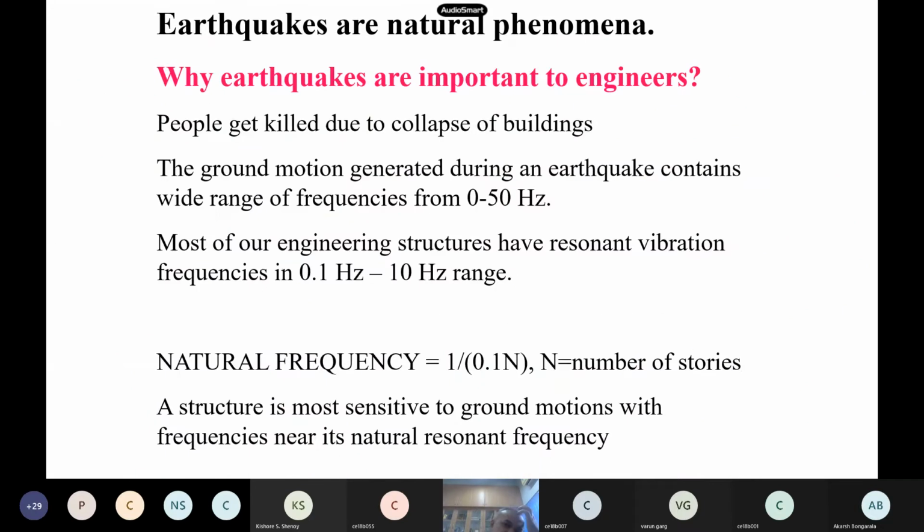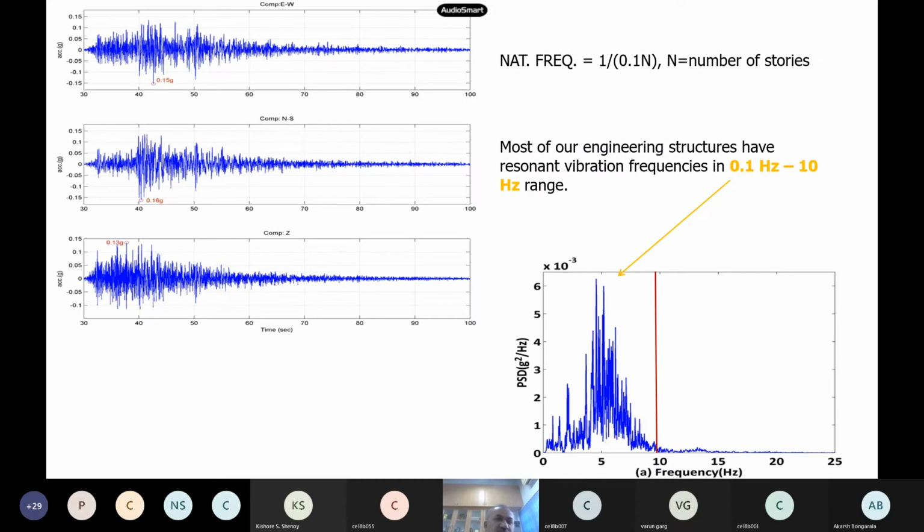Why are earthquakes important to engineers, and why are we studying this? We all know people get killed not due to earthquakes, they get killed due to the collapse of buildings. Everybody says this. And why do buildings fall during an earthquake? The reason is earthquakes. You can see this figure, these are the time histories, we say acceleration time histories.